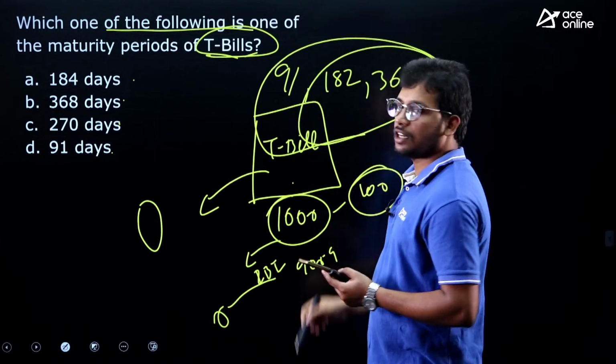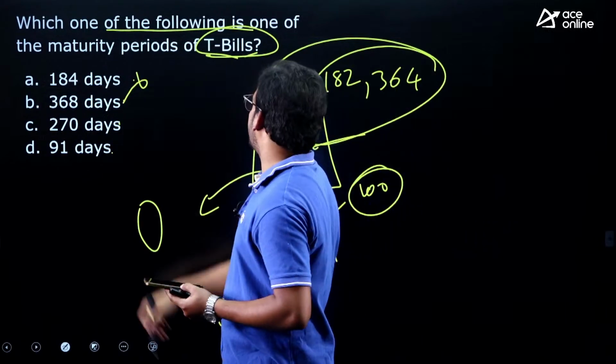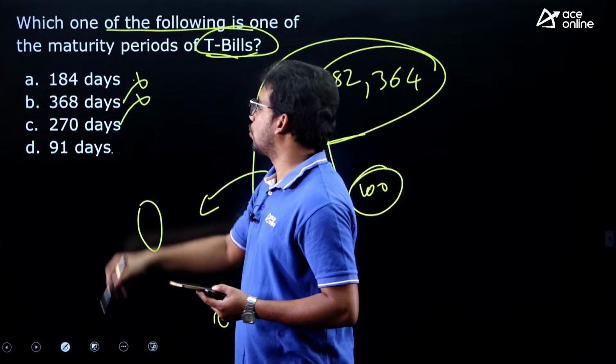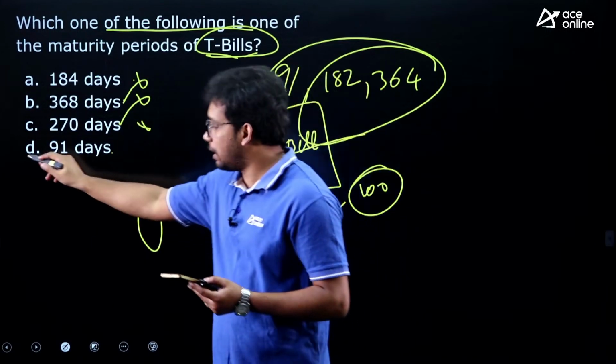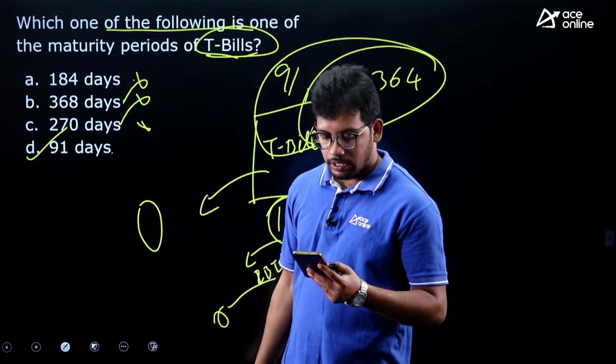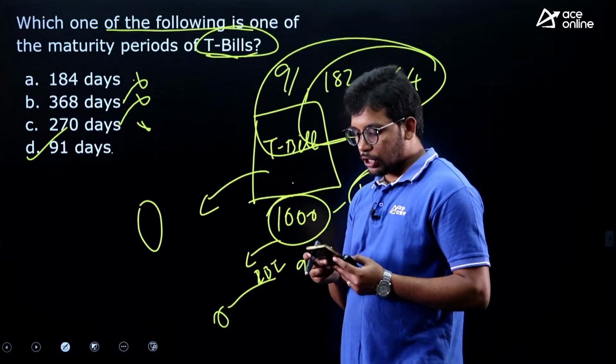So these three are the maturity periods that are given by the government. So not 184, it is 182, 364, not 368, and then we don't have 270 at all. So 91 days is the answer. Correct, Rakesh, it is 91 days maturity period.